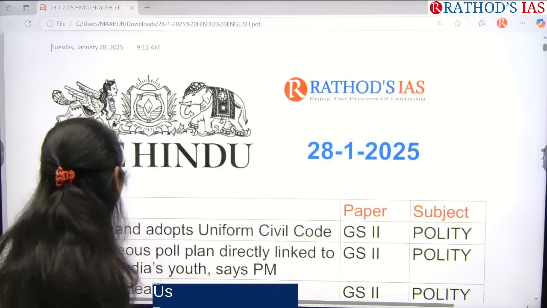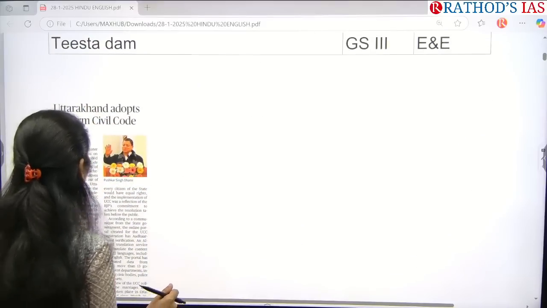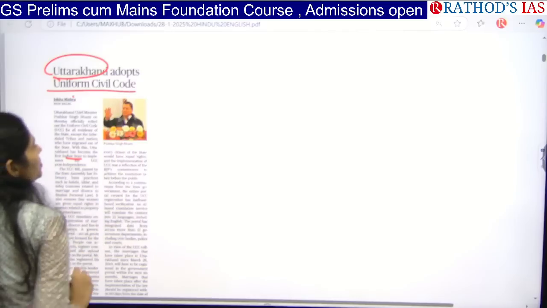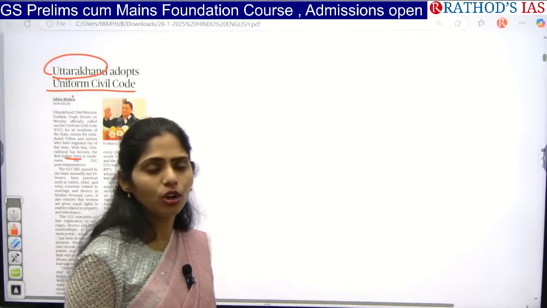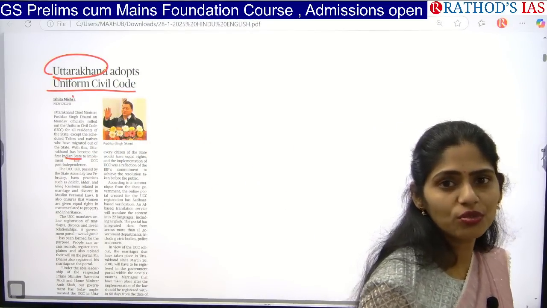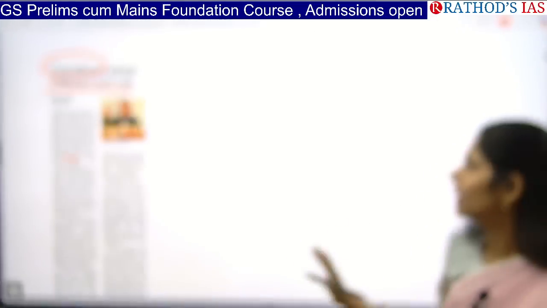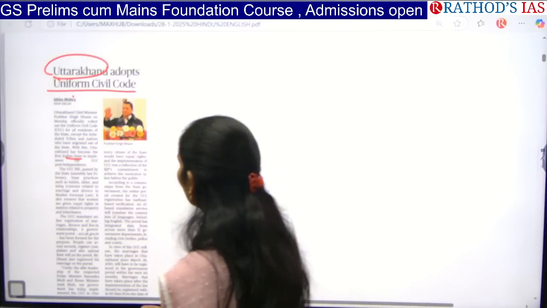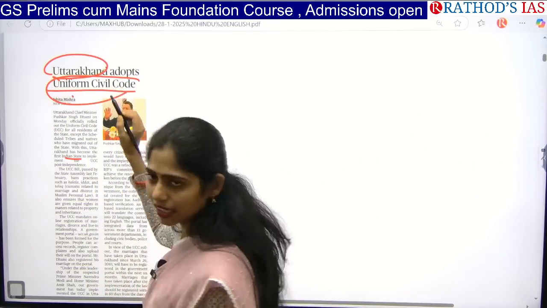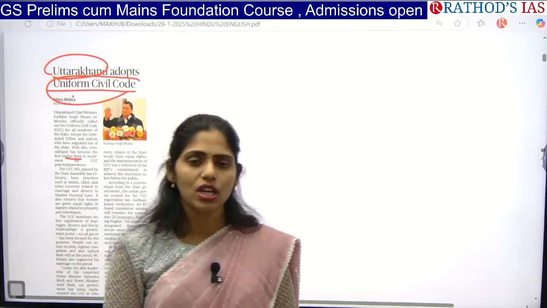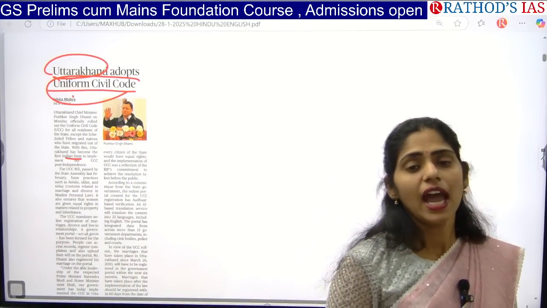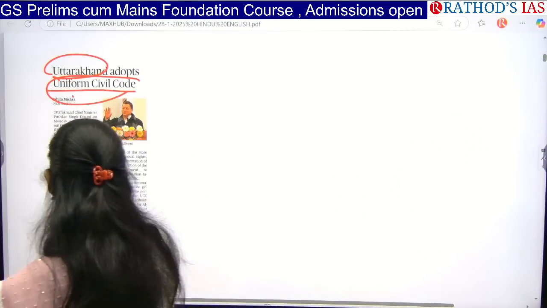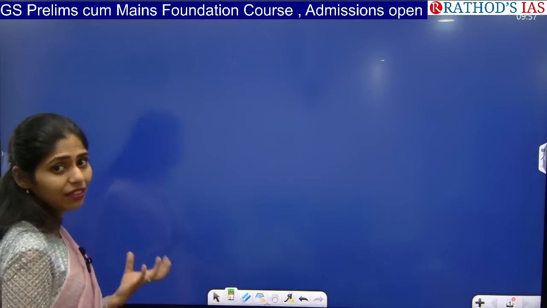Okay, let's get started and let us see the first article title, guys. This article is saying that Uttarakhand adopts uniform civil code. Actually it is not at all a new topic. From the past 8 to 9 months, we have been seeing this topic in the news, that Uttarakhand is going to adopt it, and finally it has been adopted. Here you have to see what the provisions of this UCC of Uttarakhand are, in which matters it will be dealing, and the personal laws which are present in our country. Let me write the keyword first and later I will explain everything in detail.